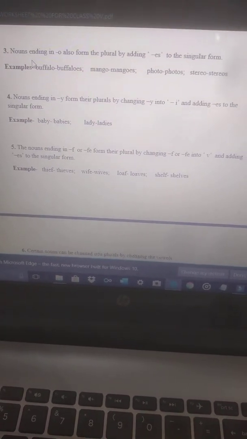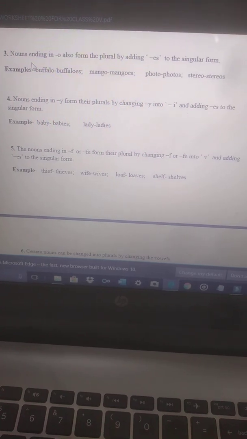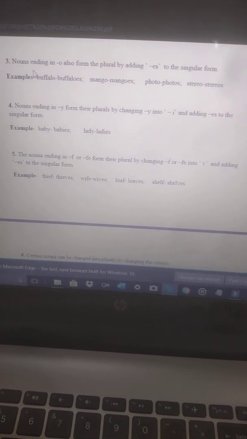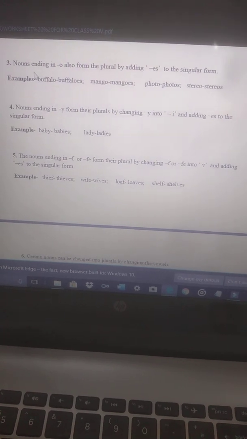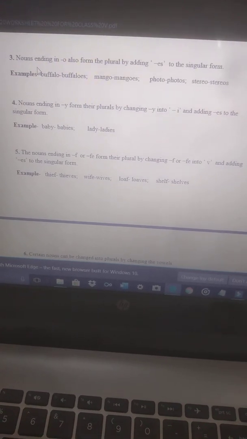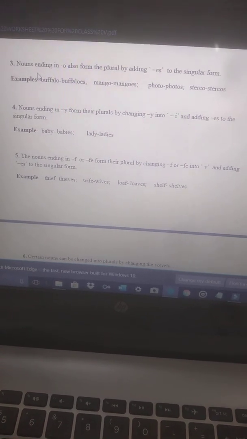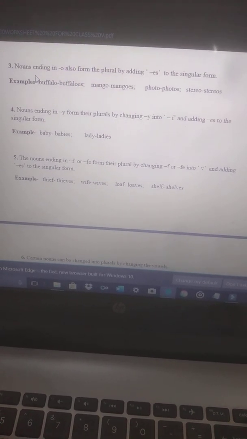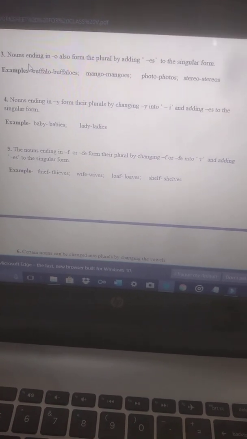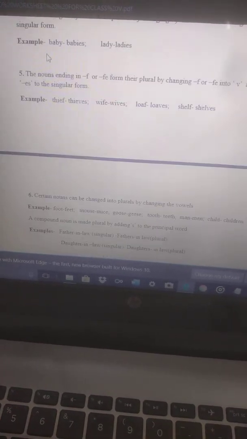Next, the fifth one: nouns ending in f or fe form their plural by changing f or fe into v and adding es to the singular form. In the same way, if the noun is ending with f, then we have to drop this f, and this f will become v, and again we have to add es to the singular form. Like thief is ending with f, so we drop this f, the f will become v, and we add es. It will become thieves. Wife, wives. Loaf, loaves. Self, selves.